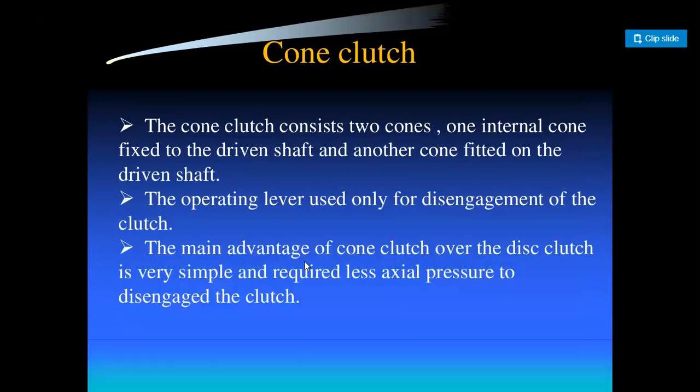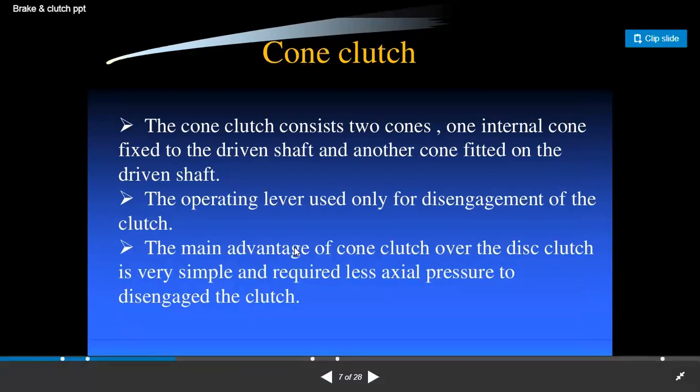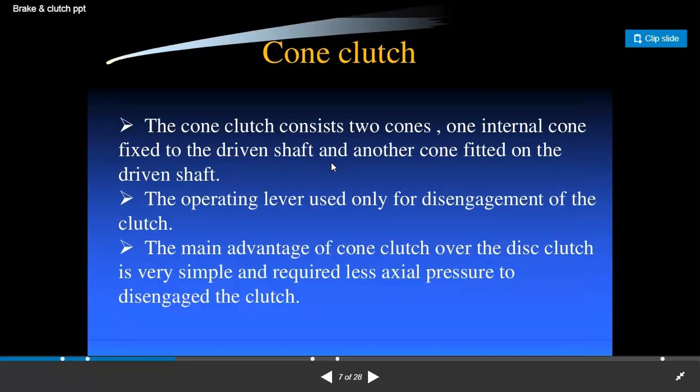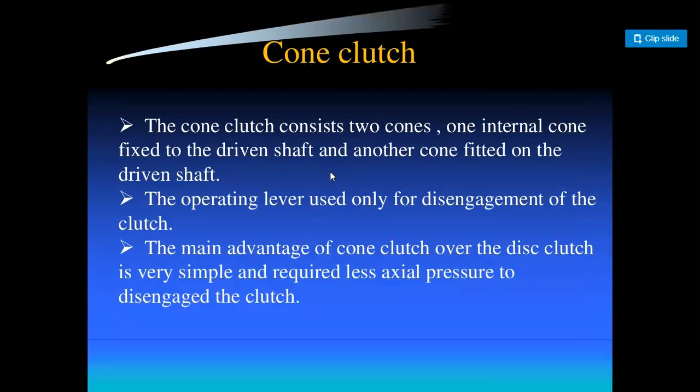Cone clutch. The cone clutch consists of two cones, one internal cone fixed to the driving shaft, and another cone fitted on the driven shaft, right? The operating lever is used only for disengagement of the clutch, right? Generally in a cone clutch, the two shafts are already engaged, always in contact, and we use the clutch just for disengagement of the two shafts.